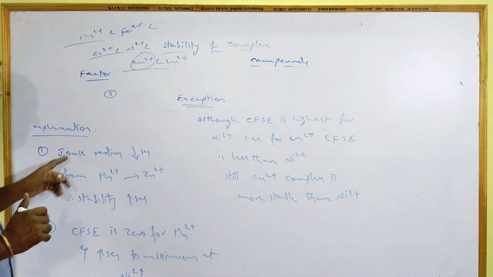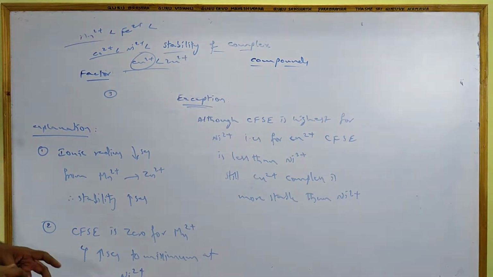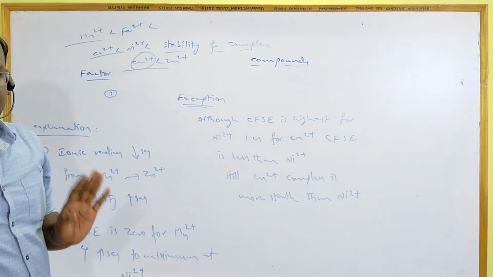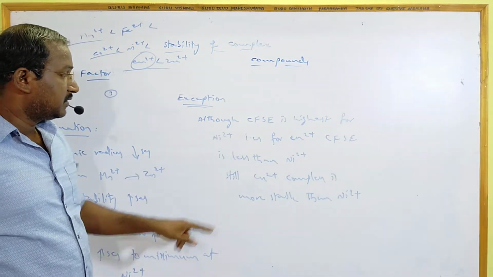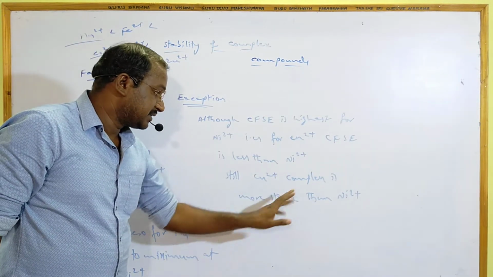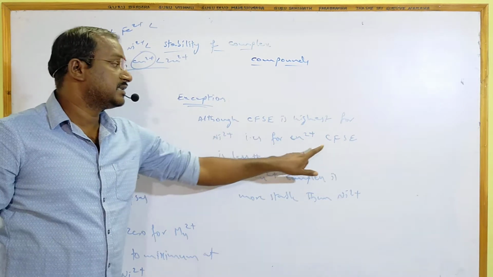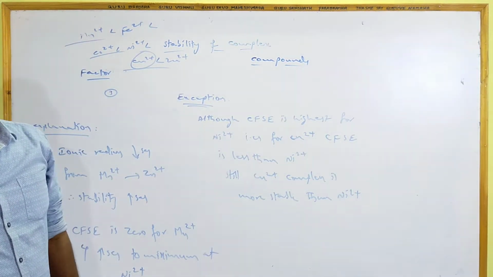Actually, according to these two orders, the Ni2+ complex should be more stable than Cu2+ complexes. But here, Cu2+ complexes are more stable than Ni2+, even though CFSE for nickel is more than Cu2+.